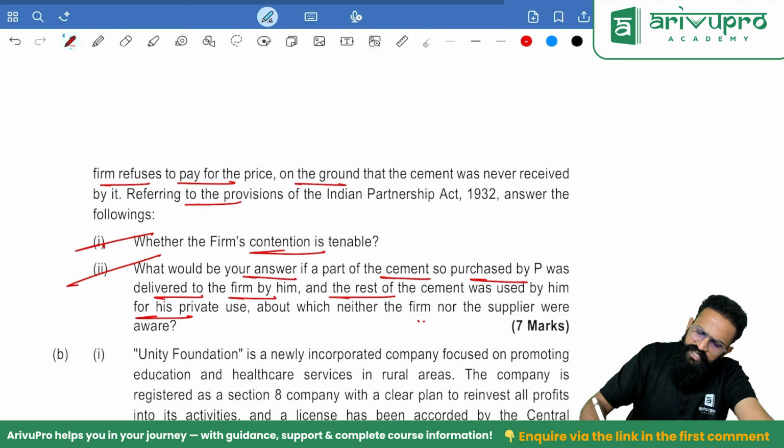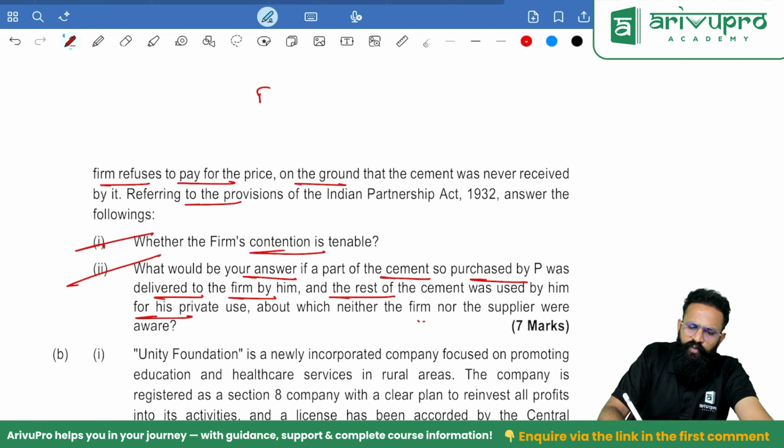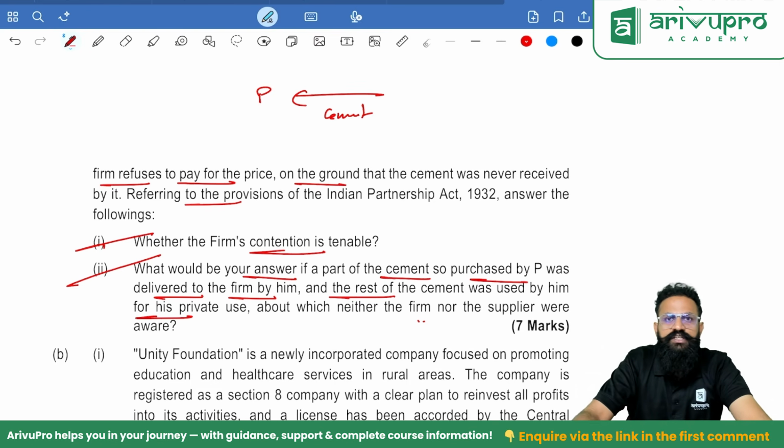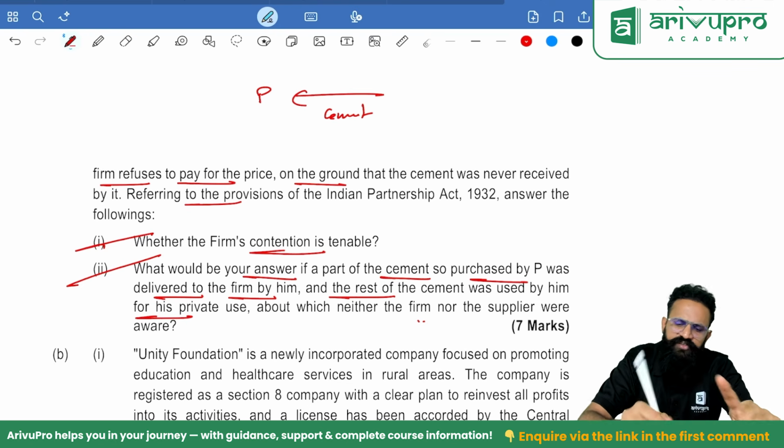About which neither the firm nor the supplier were aware. So what is happening, people? One partner takes cement, and cement is used by the partnership firm in the ordinary course of business. So remember, a partnership firm will always be liable if the goods are purchased or if any contract is entered by any partner in the ordinary course of business, meaning cement is their everyday activity.